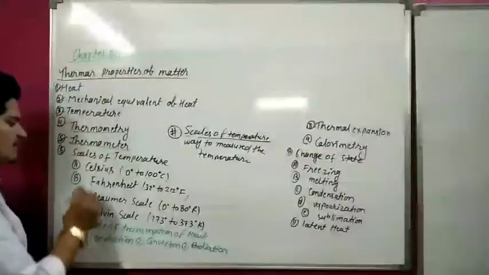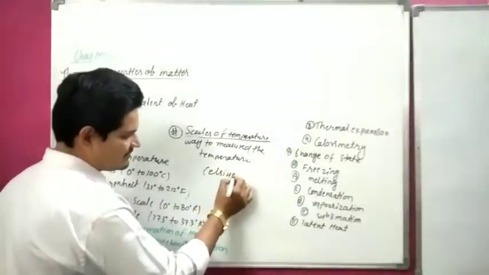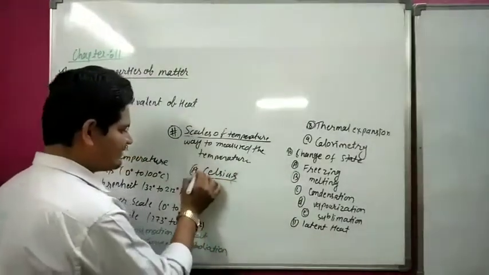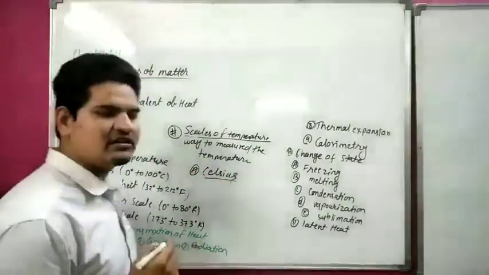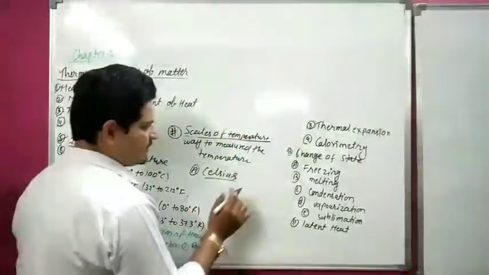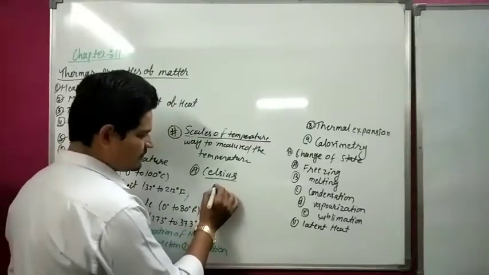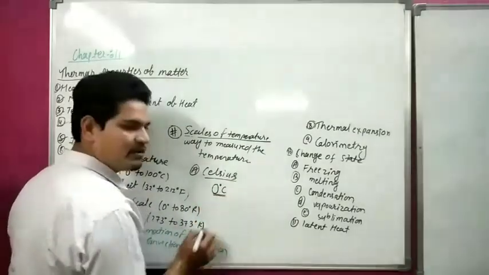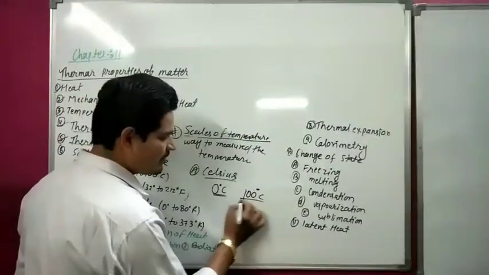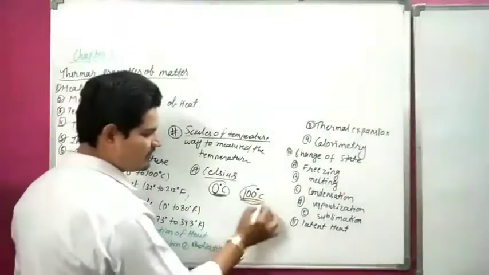So here the first is the Celsius scale. The first way to measure temperature is the Celsius way. It is very famous in India. Temperature is measured only in Celsius. 0 degree is called the freezing point of water, and 100 degree Celsius is called the boiling point of water.